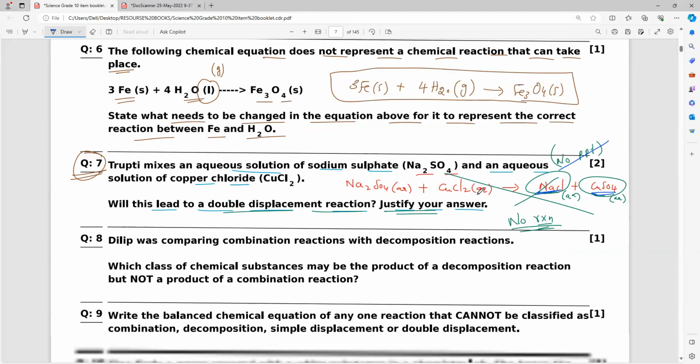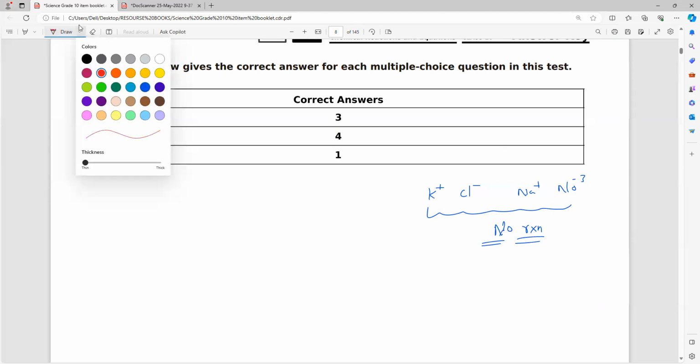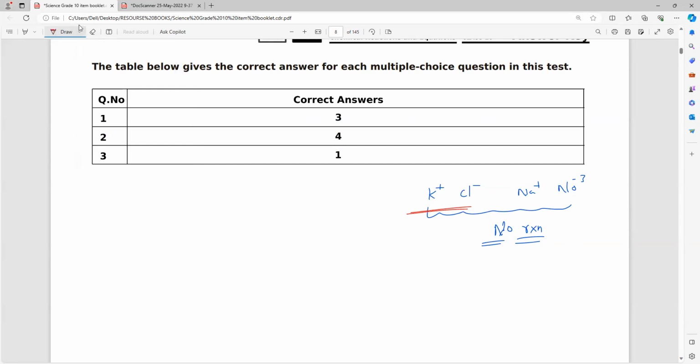Now I am going to say that concept, so all of you write it. If there are ions like potassium, chlorine, sodium, nitrate in the products, note it everybody, no reaction will take place because they are all water soluble. Understand, everybody? So no reaction will take place. Note it, everyone. Everybody, write it: no reaction will take place.